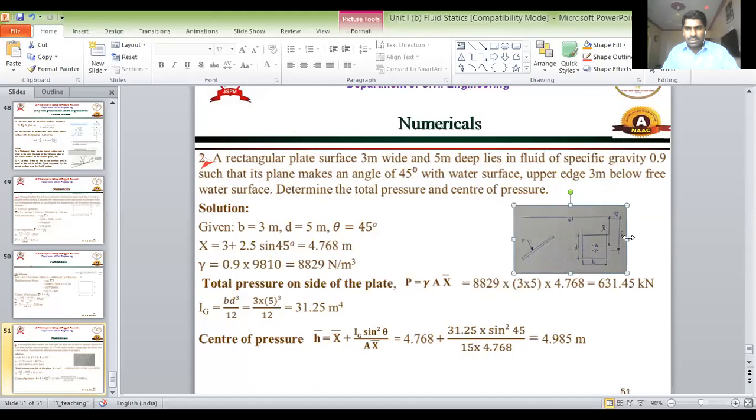The diagram is missing, so therefore just see the diagram or you can draw the sketch properly.